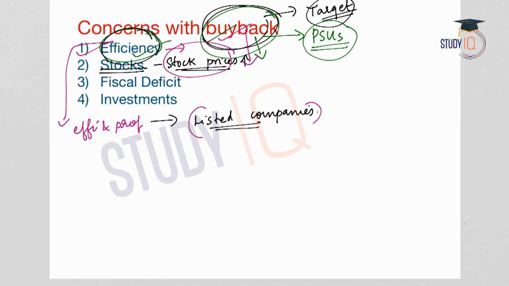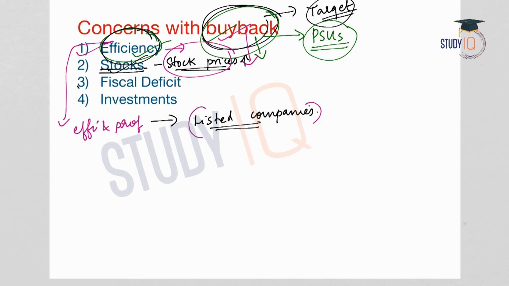But actually, what is the situation? It is because of the financial constraints of the government that the government is disinvesting in the PSUs. And this will have a negative impact on the prices of stocks or shares.